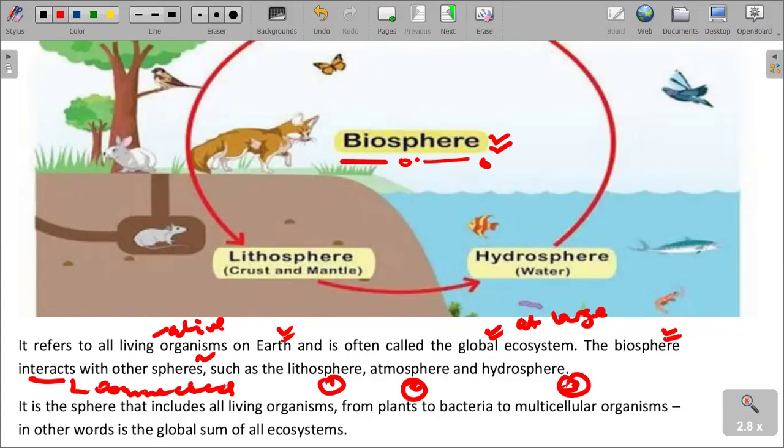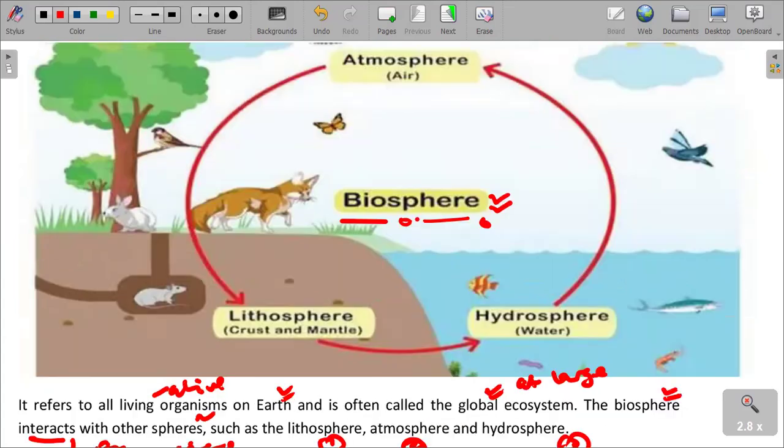In that regard, what you can see here is that we have the lithosphere, which is the earth, the crust and the mantle. We talk about the atmosphere, which is the gases. We talk about the hydrosphere, which is the waters. I'm sure you can see that we cannot separate these spheres. They are interrelated, they are quite connected.